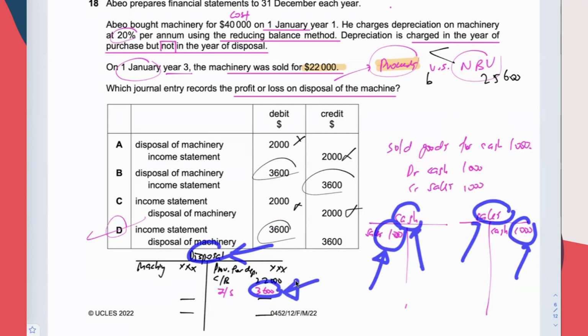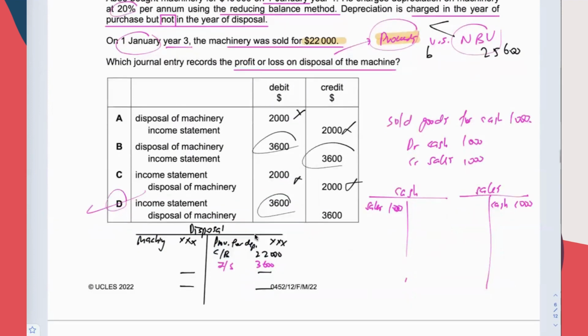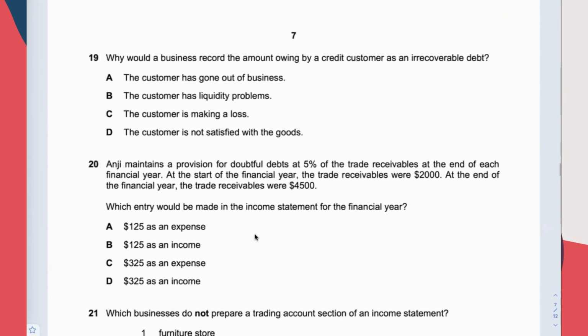Don't be blinded by the detail. Don't focus on the detail. Detail means this one. These are known as detail. Don't focus on the detail. So the answer is D. Okay, 16 questions to go.